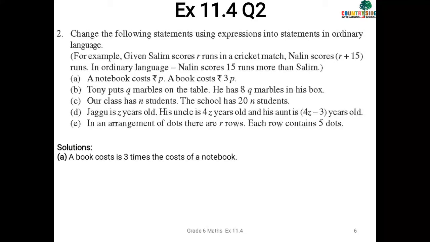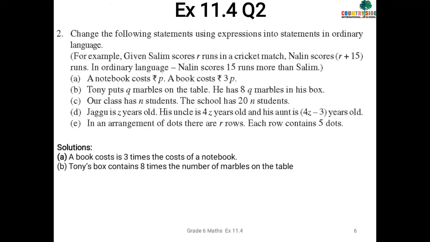Tony puts Q marbles on a table. He has 8Q marbles in his box. So Tony's box contains 8 times the number of marbles on the table. Very simple. Now let's solve the C part.